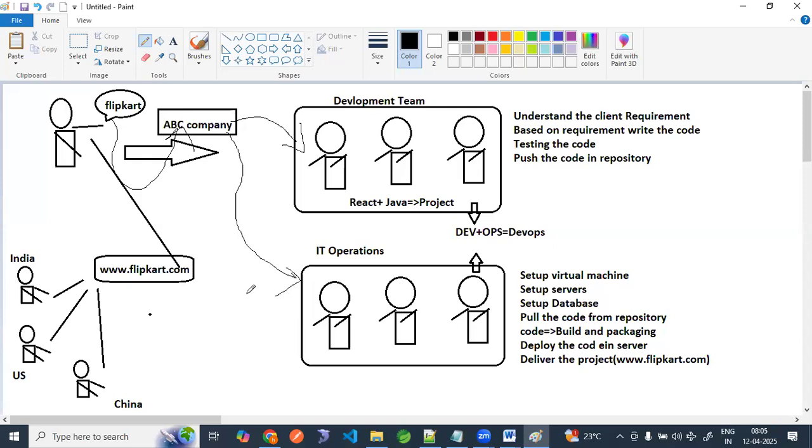So you should be skilled enough. Tomorrow some exception or bug will come. Some server is down. Who will look into that? Such responsibility is assigned to a person after reviewing his technical expertise. Okay, so this is what we have to understand.